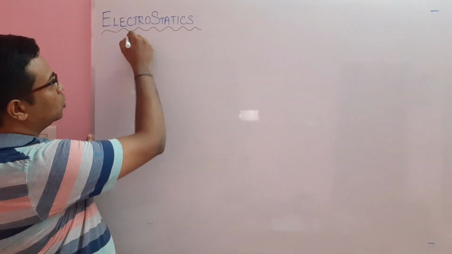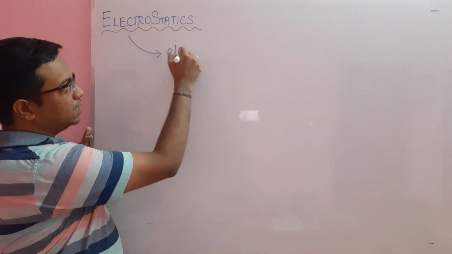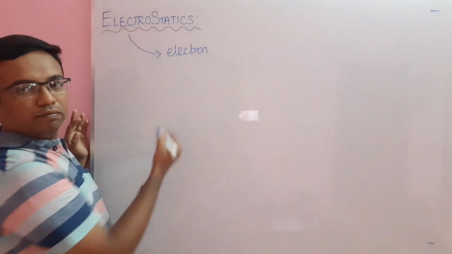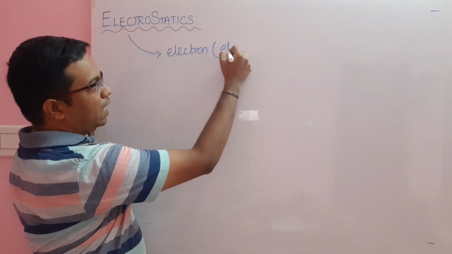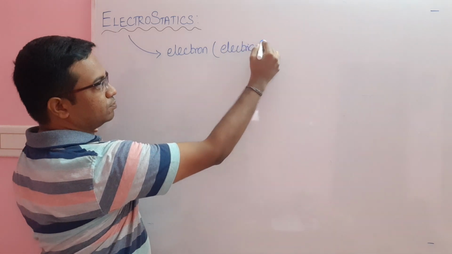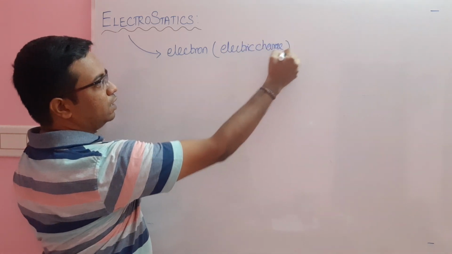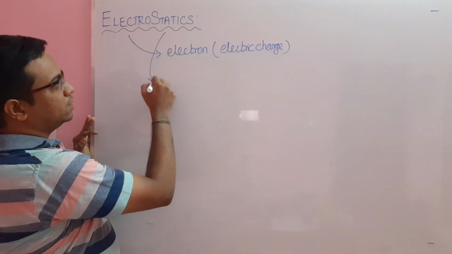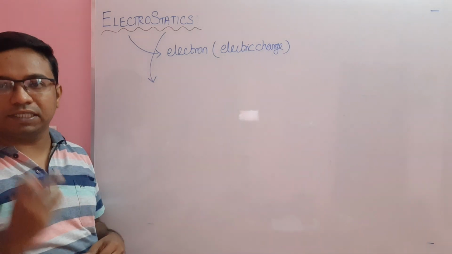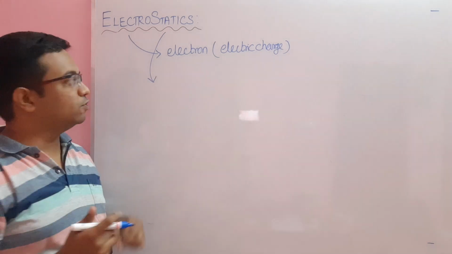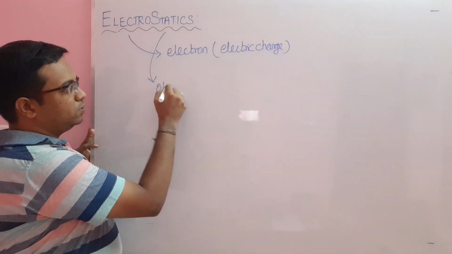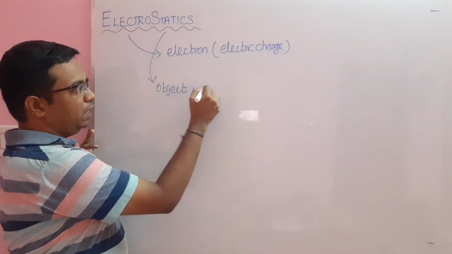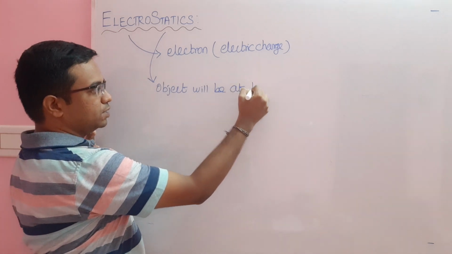Electro means electron, right? So electron is basically nothing but an electric charge. And statics, what is meant by statics? Static means the object will be at rest.